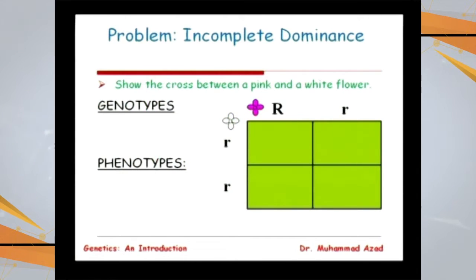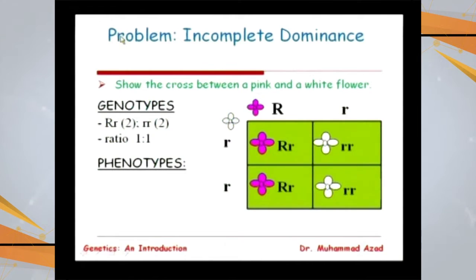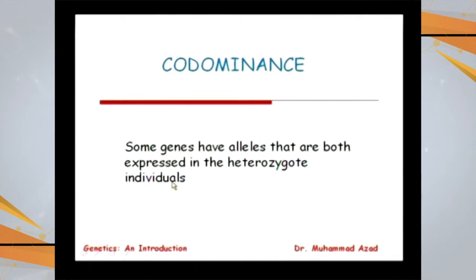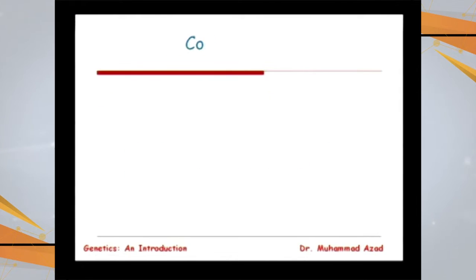But what is the outcome if we cross a pink flower with white? The situation will be 50% pink and 50% white, and there will be a genotypic ratio of 1 to 1. Half of them will be heterozygous and half of them will be homozygous recessive, and phenotypically, 2 of them will be pink and 2 of them will be white, so that is a ratio of 1 to 1. Now let's go to the situation of co-dominance, and how co-dominance is different from incomplete dominance.